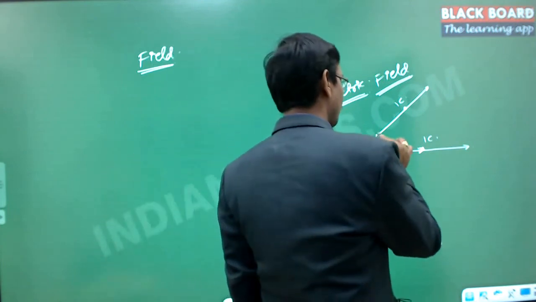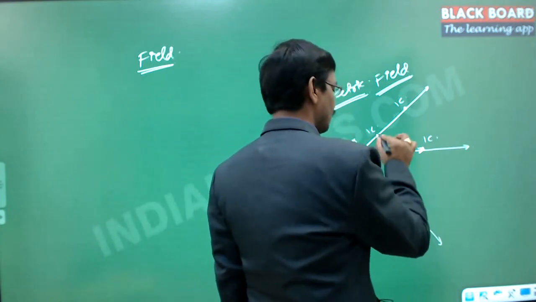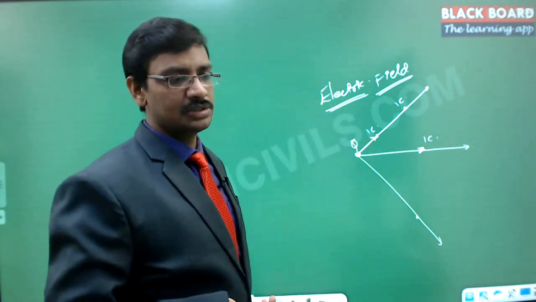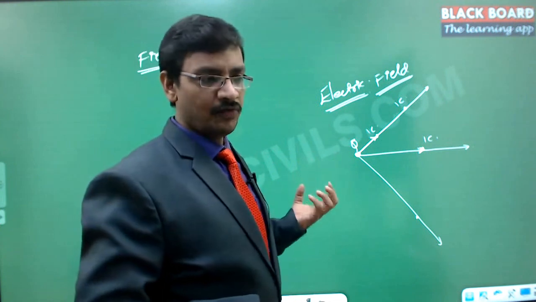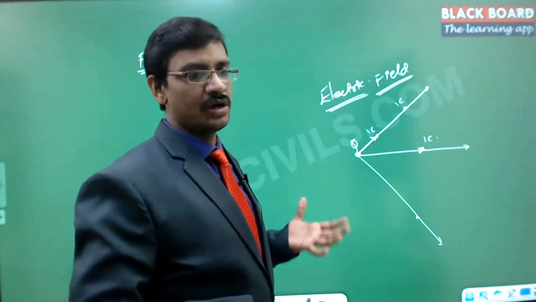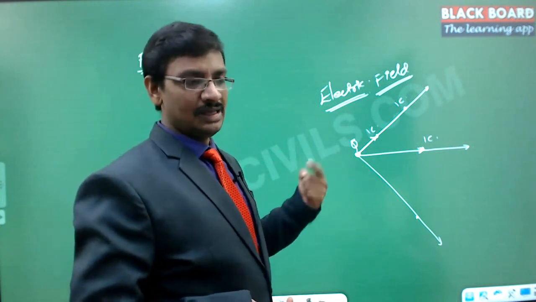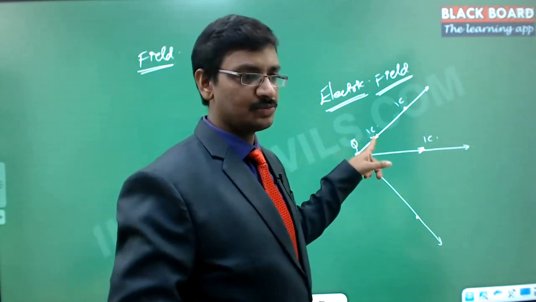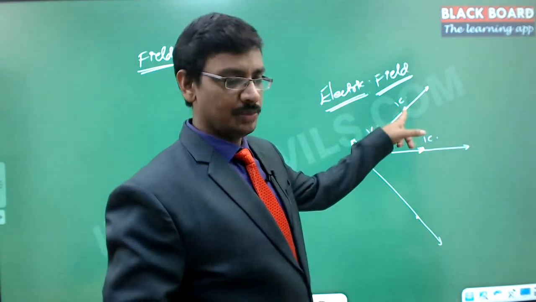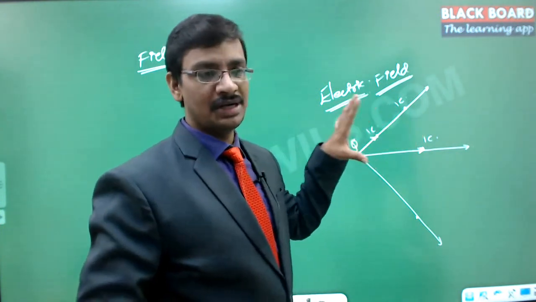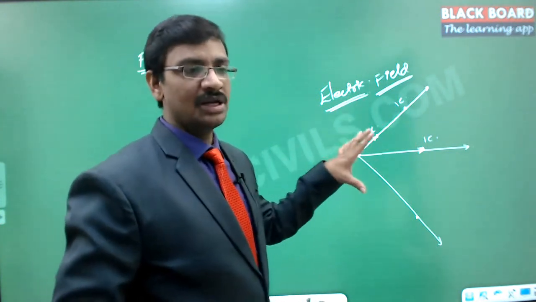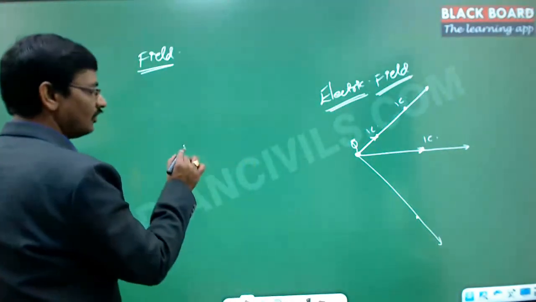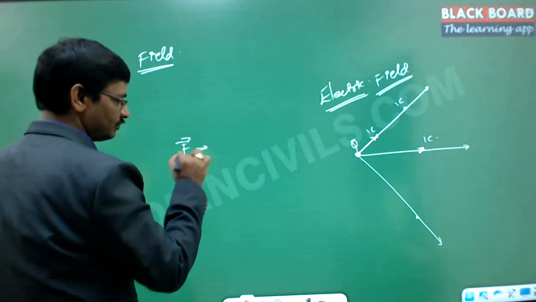If I keep the same 1 coulomb charge here, the distance is very small, and as per Coulomb's law, the force is q1 q2 by 4 pi epsilon r square. The square of the distance between the charges is inversely proportional, hence more force acts at this point when compared to this. That means this needs to be represented mathematically, and that mathematical representation, which we call the field representation, is always a vector. That is one important aspect.